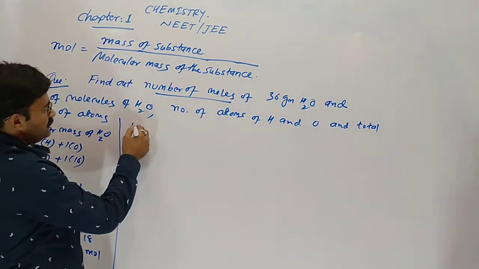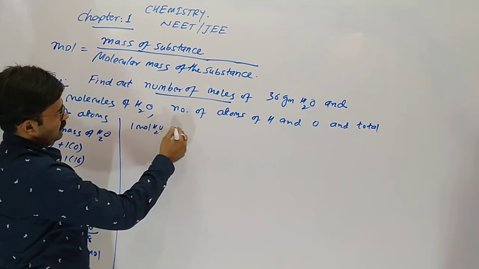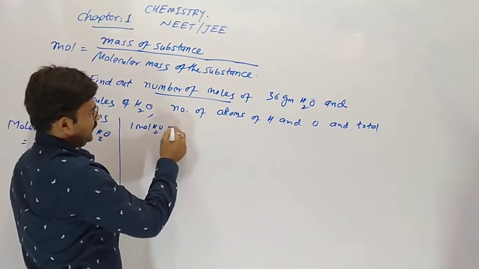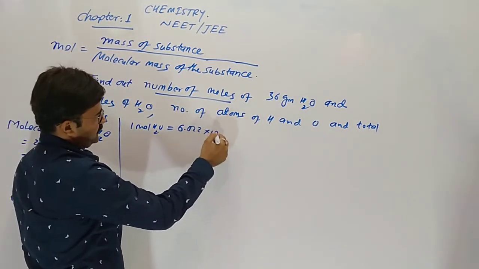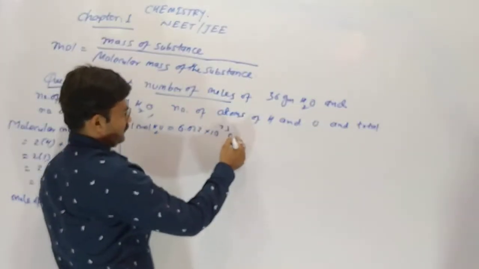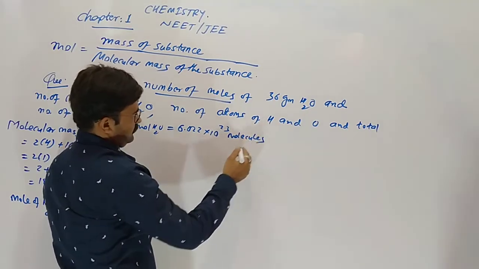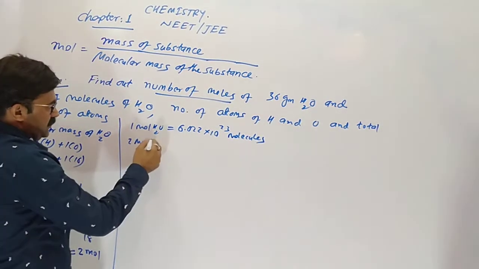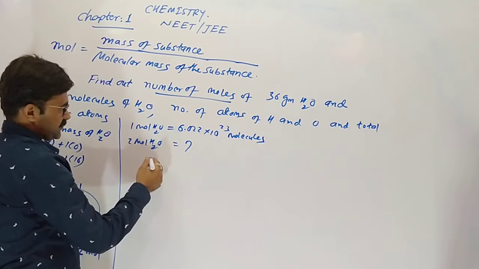Now molecules of water. We know 1 mole water means Avogadro number, 6.022 × 10^23 molecules. But for 2 mole water, how much?